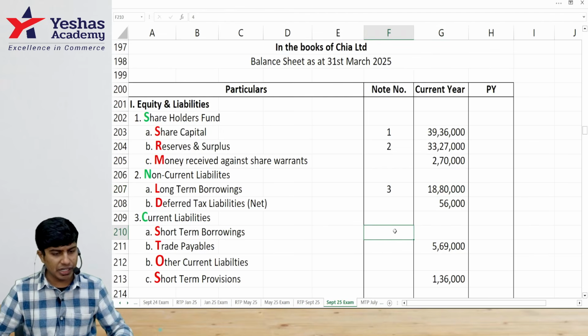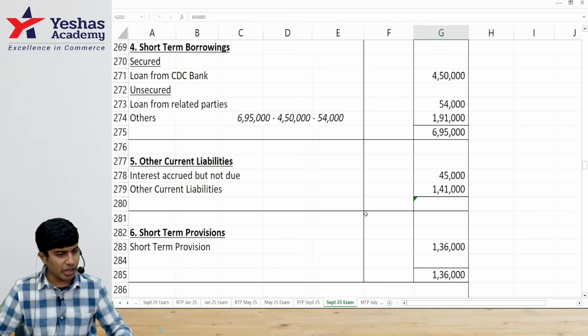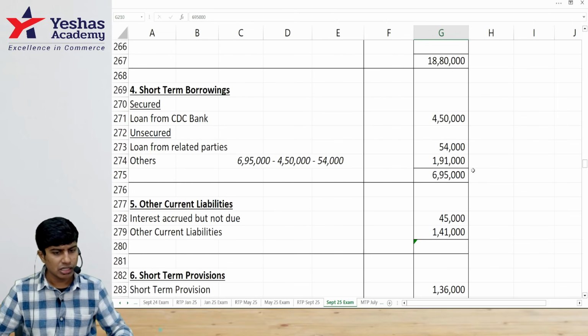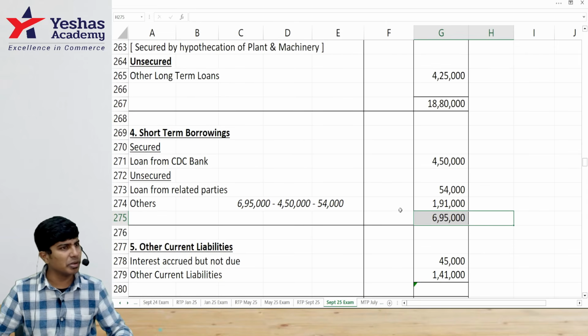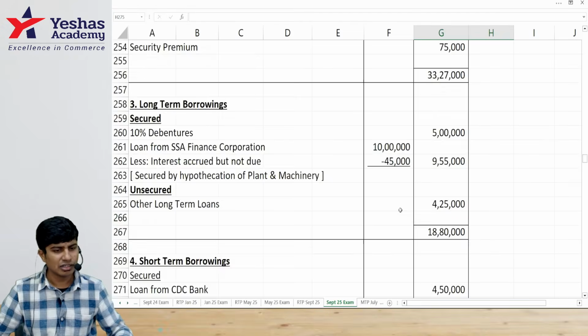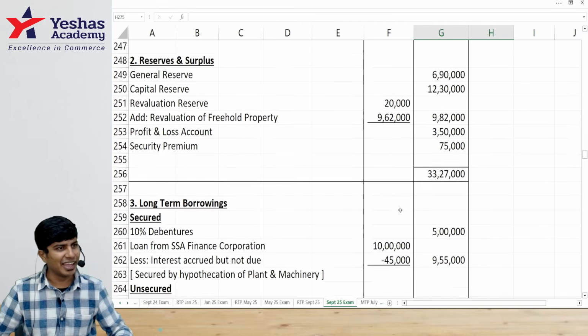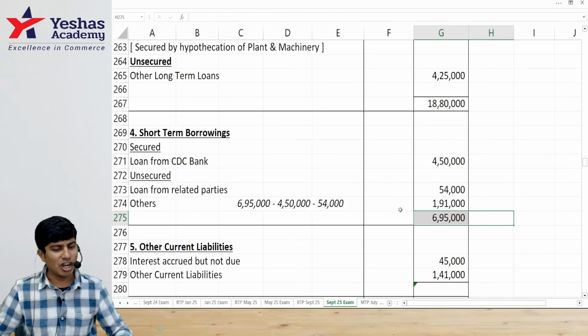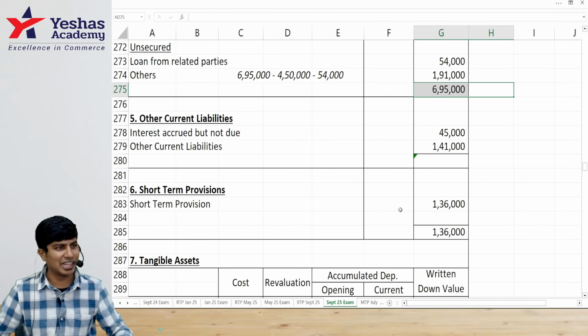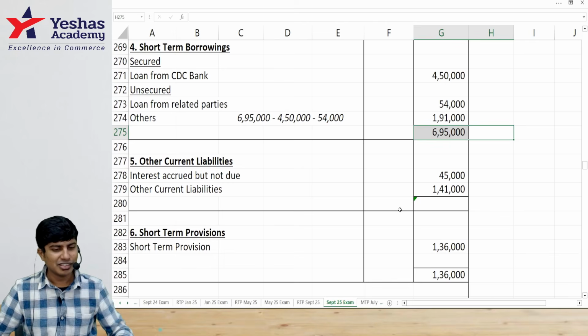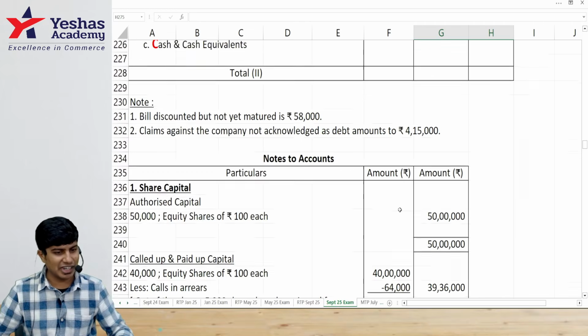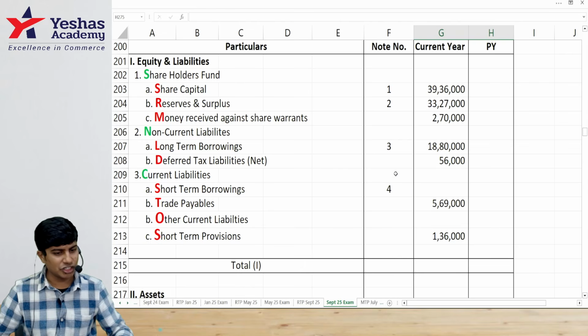Then deferred tax liability is written. Short term borrowings. Shall I write short term borrowings? How much do we have in short term borrowings here? 6 lakh 95. Careful. Yes, short term borrowing 6 lakh 95. Short term provisions are 1 lakh 36. I would write short term borrowing 6 lakh 95.